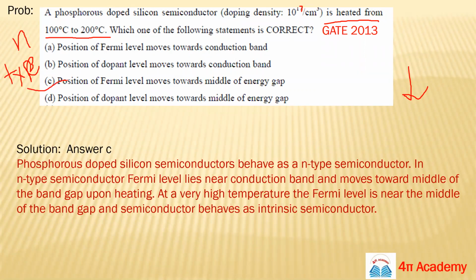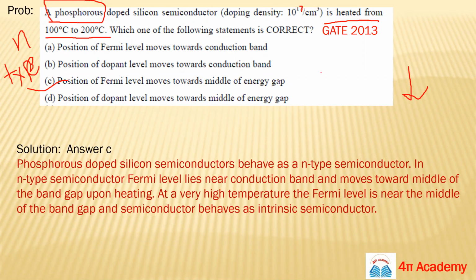Ma'am, a general doubt. Yes, please. Ma'am, in an intrinsic semiconductor there is no impurity. Here in this problem, in the silicon semiconductor, we are doping phosphorus only, so it may be a p-type semiconductor. No, it's a basic thing. You are using phosphorus atoms in your intrinsic semiconductor.